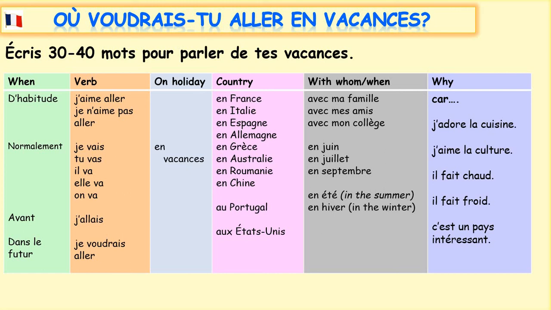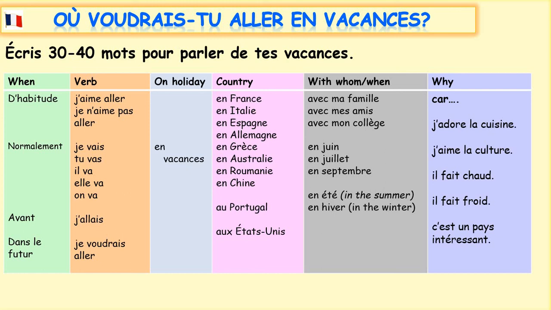You could even put a verb in the negative. So instead of saying what you would like to go, you could also say where you would not like to go and maybe why. So, je ne voudrais pas aller. I would not like to go. Je ne voudrais pas aller en vacances, let's pick one, en Allemagne parce que je n'aime pas la cuisine. Because I don't like the food. Je n'aime pas la cuisine.